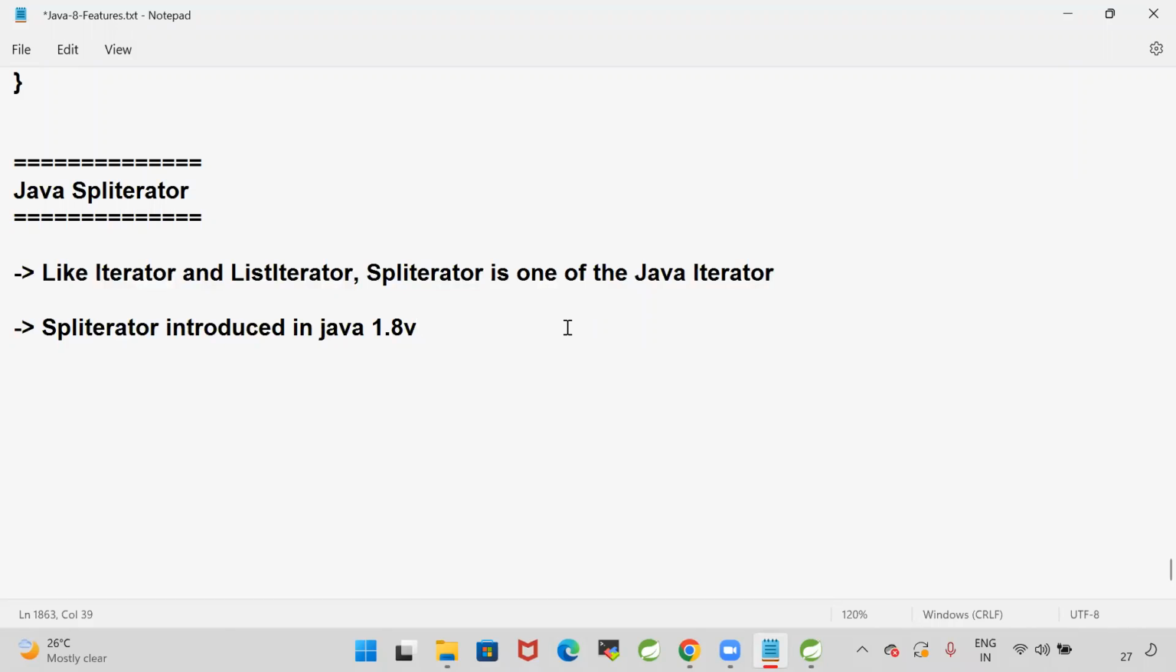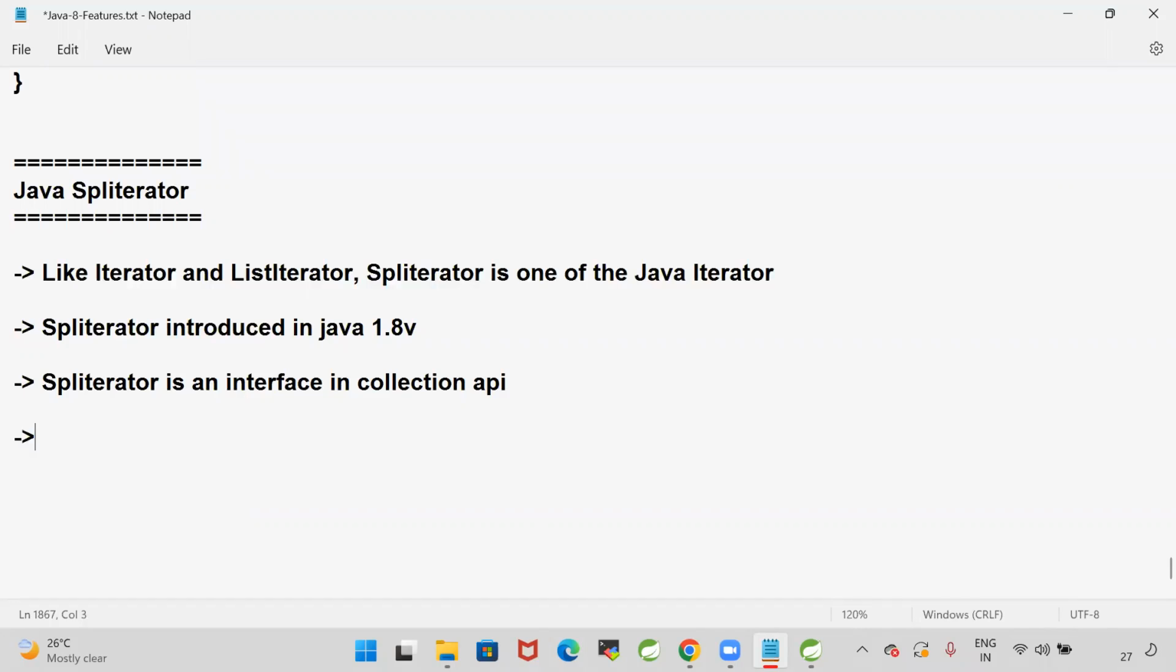Okay. Spliterator is an interface in the collection API. Spliterator is an interface in the collection framework, or in the collection API, you can say.